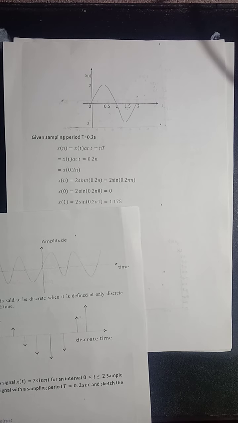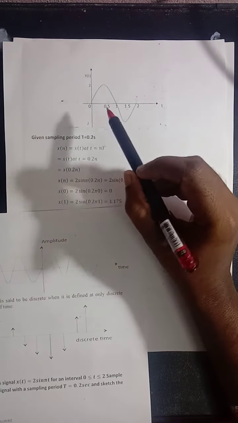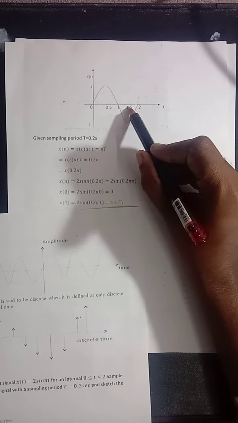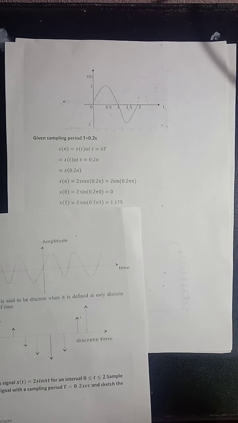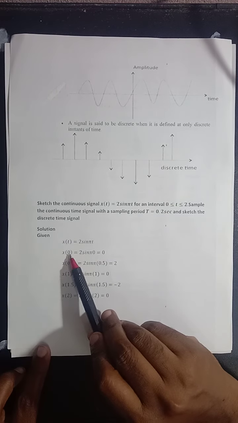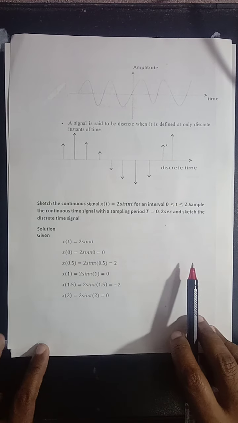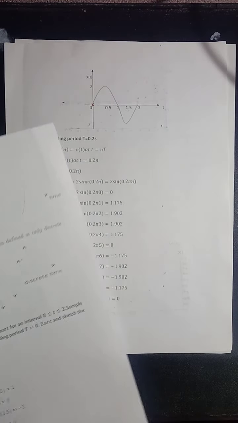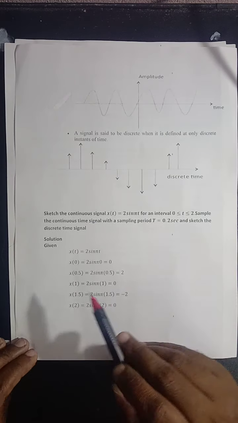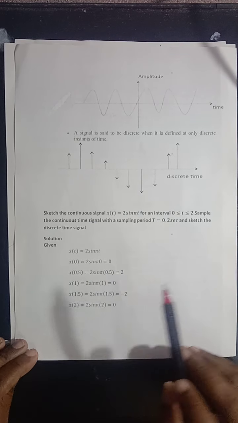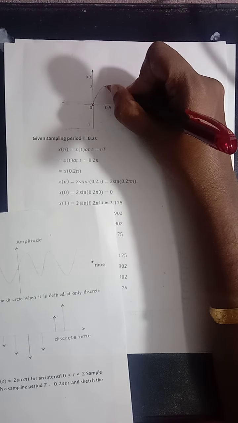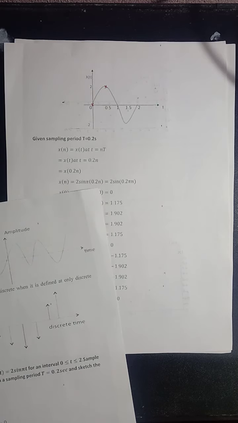Now what is the time interval? 0 to 2. So 0, 0.5, 1, 1.5, 2. At 0, what is the answer? It is equal to 0. While substituting t equal to 0, the answer is equal to 0. While substituting t equal to 0.5, what is the answer? It is equal to 2. So at t equal to 0.5, the answer is equal to 2.